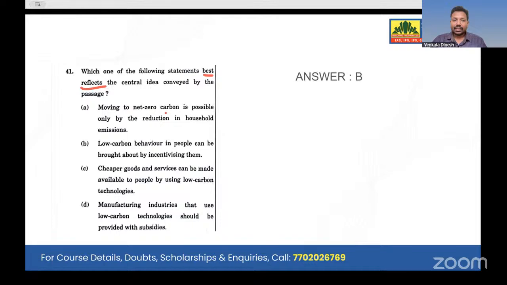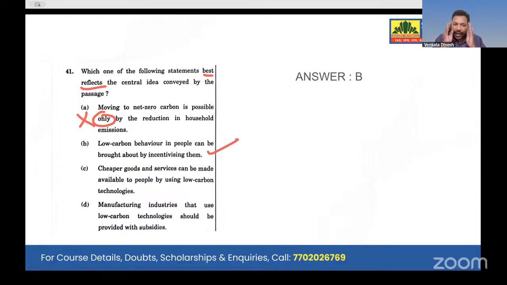Moving to the net zero carbon is possible only by reduction in the household emissions. Yes, did he mention that? Only by reduction? Extreme statement. He said, yes, we have to make changes in the household reductions, but that is not the only solution. He gave so many solutions. So the first option is eliminated. Going with the second option, low carbon behavior in people can be brought about by incentivizing them. Yes, he says that as we do capture the carbon, incentivizing people, that is through government or company actions, is necessary for the low carbon behavior. He says that.